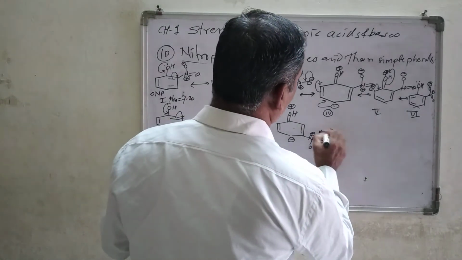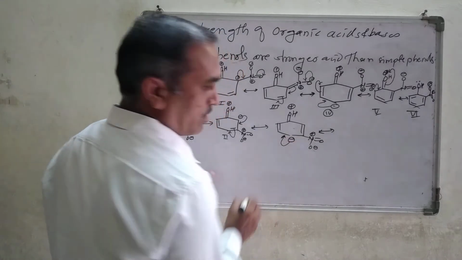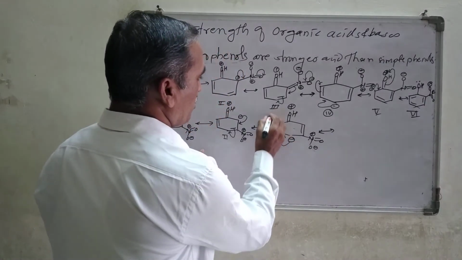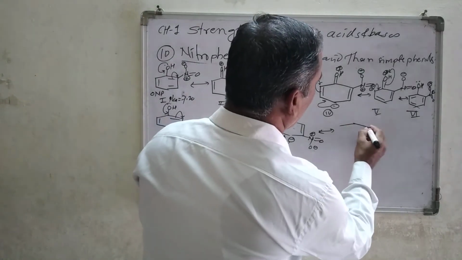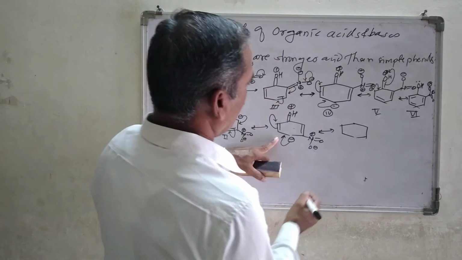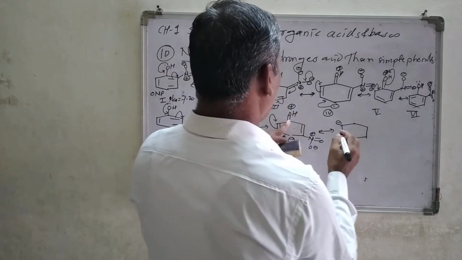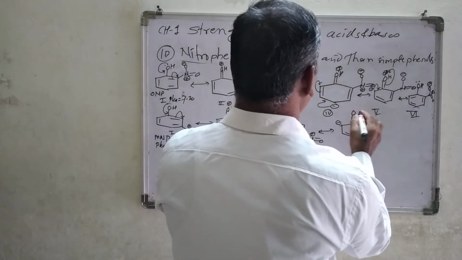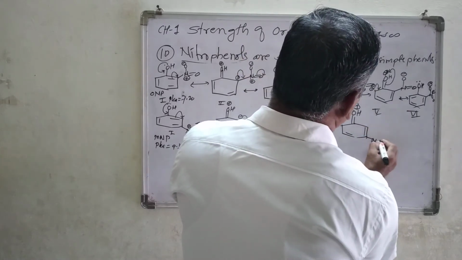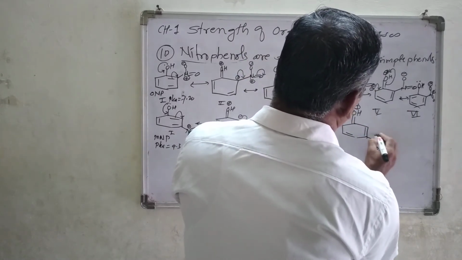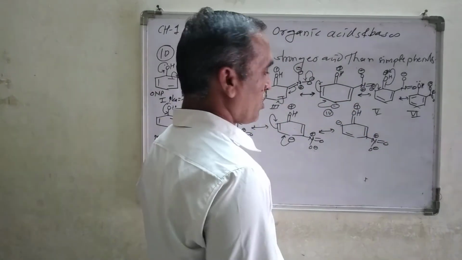Now look at the next structure, this negative charge again forming a double bond here, and this double bond concentrates the electron density at this corner point, so that you are going to get the next structure. What are the changes we made here? Double bond, negative charge, the rest of the thing remains as it is. OH, positive charge over here, this double bond as it is, then N double bond O minus, and positive charge remains on the nitrogen atom because there are 4 bonds already there.